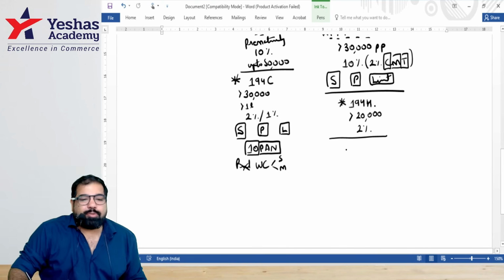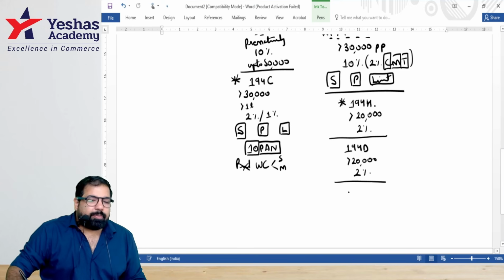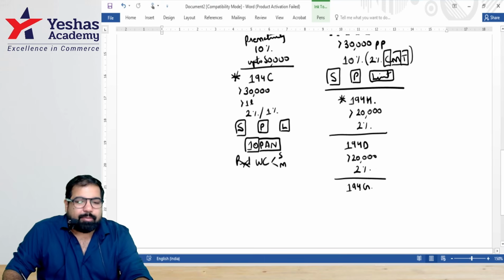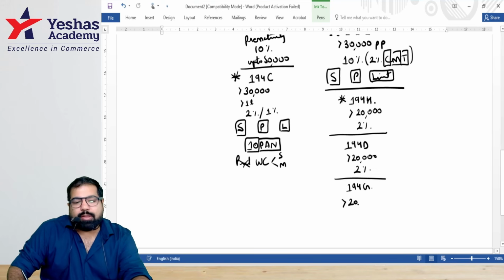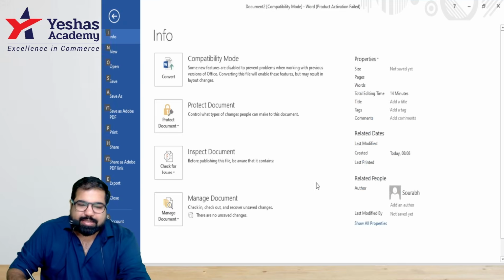But if it's insurance commission, there's a section called 194D. D for insurance doctor's commission. Again, if the commission is more than the limit, TDS at what rate? And the triplet, guys, section is 194G. G for gambling. If it's gambling lottery commission, then again, if it's more than 20,000, TDS at what rate? 2%. Guys, this is where we are.